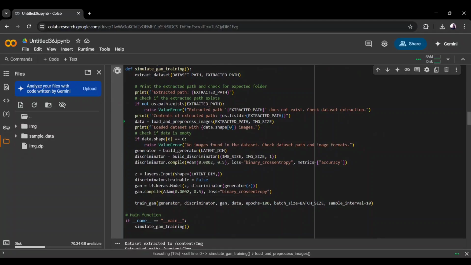Here is the running of the main function. It ensures the simulated GAN training is called when the script is run. Here the training on the dataset takes a lot of time, so I have already trained it, so the GAN training is complete. This will be the first part of the output.